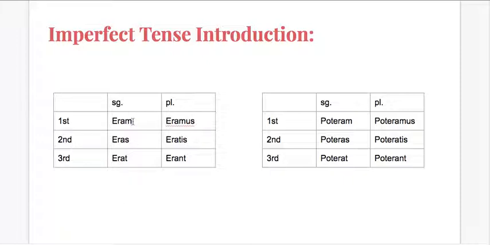Quick things to look at here. Who can draw a similarity between the regular bam, bas, bat, bamus, batis, bant endings and the eram, eras, erat endings? Try and find some similarities here.